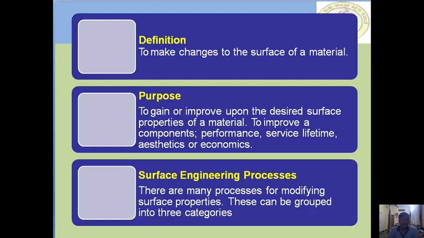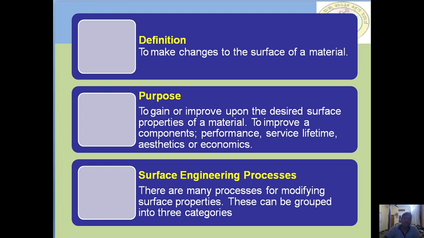And I told you already there is a definition of what you mean by surface engineering: to make changes to the surface, that is, a property of a material, by using all those factors. But the purpose is to gain or improve upon the desired surface of a material. And the types of process I have also discussed; there are many more processes which are going to modify the surface in order to achieve your required properties.